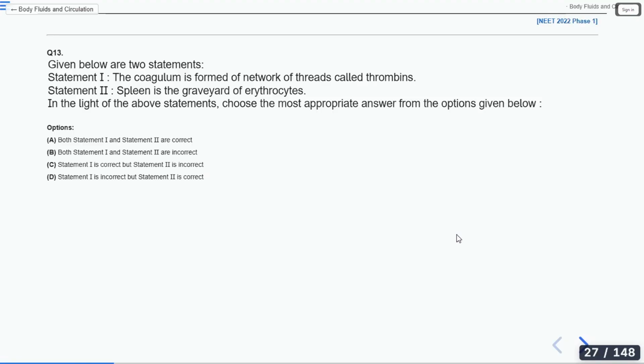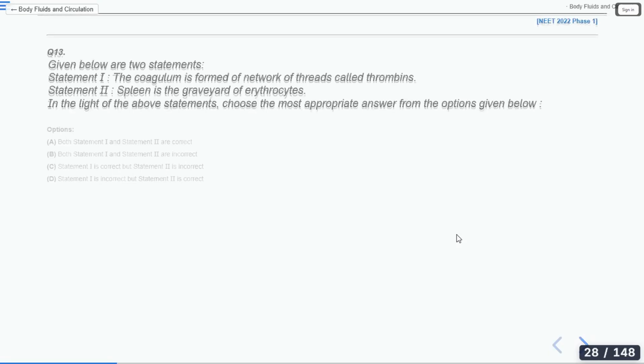See, fibrinogen is the soluble plasma protein, right? So it converts fibrinogen into insoluble fibrin. Very good. So you should know the reason behind the answers, whatever you are giving. Just think twice and select the options. So the answer for this question is option D, right?